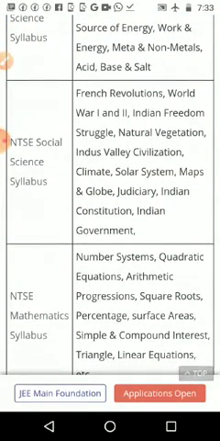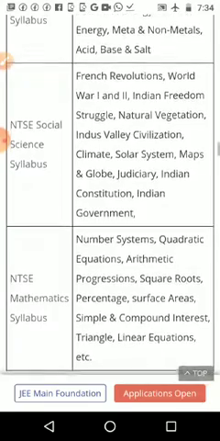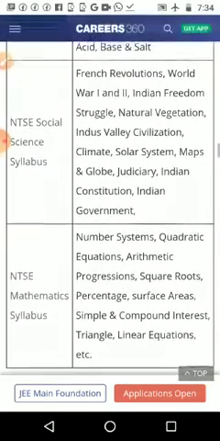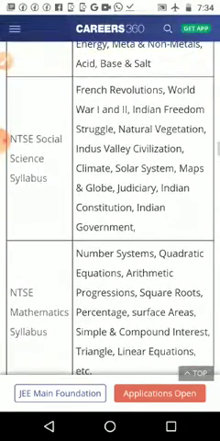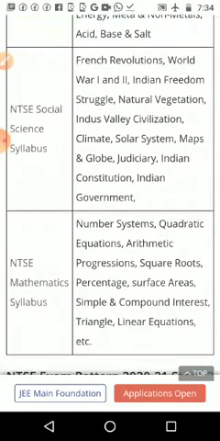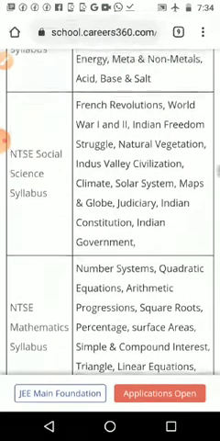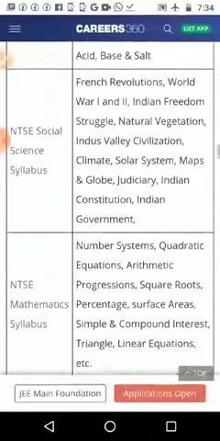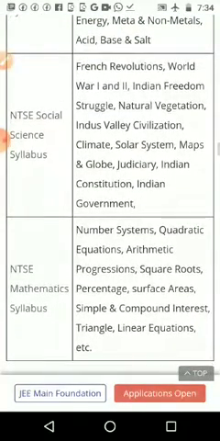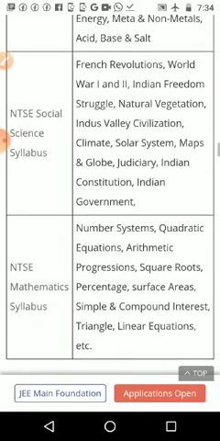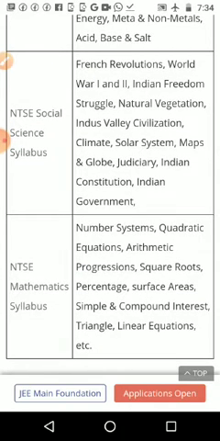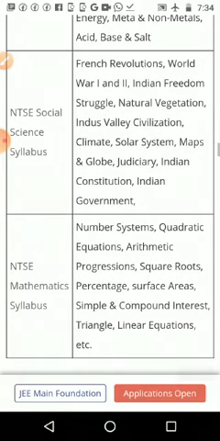Indus Valley civilization you studied in 9th standard, or in smaller classes, I think 7th or 6th standard. Climate, solar system, maps, globe, judiciary, Indian constitution, Indian government. The maximum lessons come not only from the 10th standard but from other classes also. Solar system is not a small topic; one topic itself will take much time.